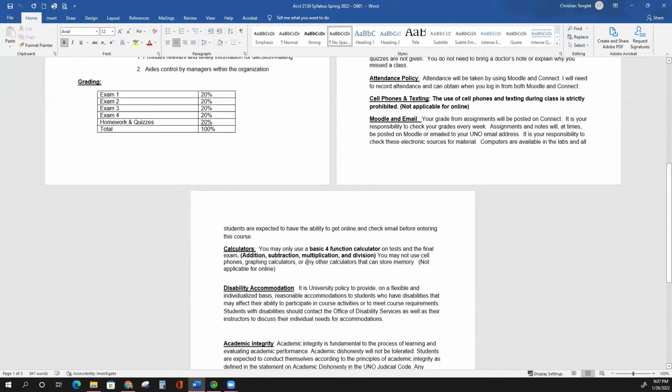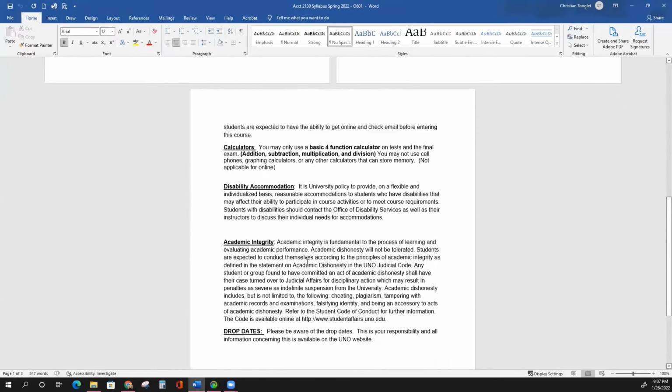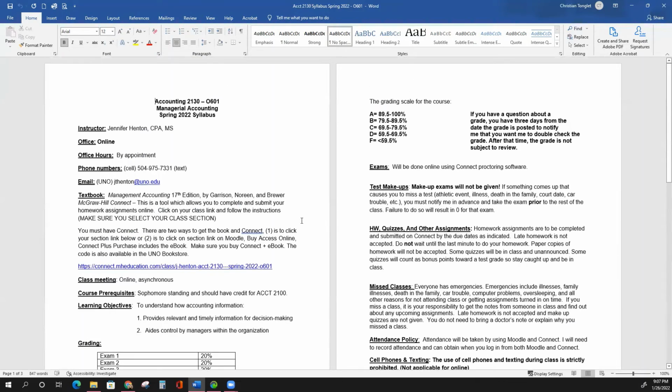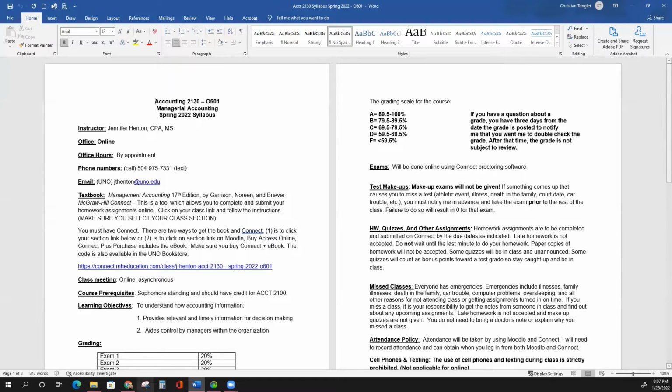Okay, so keep track of all of the drop dates through the calendar on the UNO website, in case you're feeling like you're not doing so well and you want to drop the class. Just make sure you keep up with that. Okay, if you have any questions, go ahead and email me or text. I do check the emails. It's just if you need something right away, don't send me an email. Go ahead and send me a text.